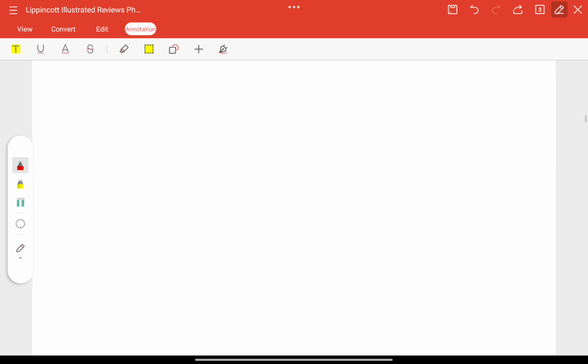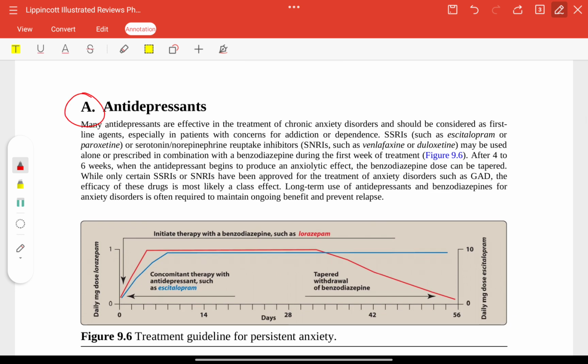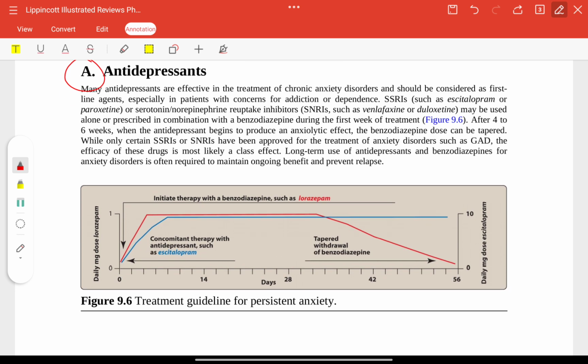Now other anxiolytic agents. The first one is antidepressants. Many antidepressants are effective if you want to treat a chronic disorder, and they are also first line agents for those patients where there is concern for addiction or dependence. Antidepressants include SSRIs such as escitalopram, paroxetine, or SNRIs, serotonin norepinephrine reuptake inhibitors such as venlafaxine, duloxetine. They may be used in combination with the benzodiazepine during the first week of the treatment.